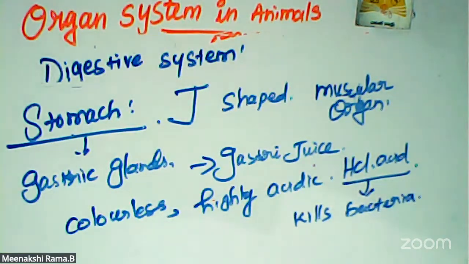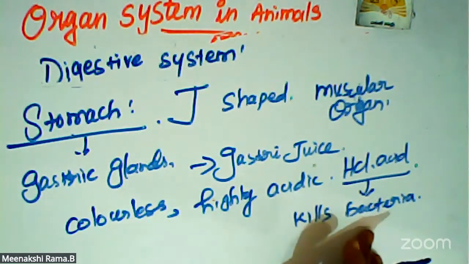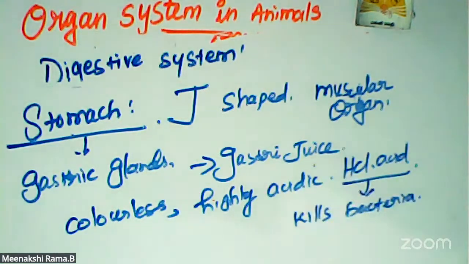We are swallowing different kinds of food materials, and we don't know how hygienic they are. Some bacteria and viruses are also swallowed each and every minute. That kind of bacteria is killed with the help of hydrochloric acid, which makes the medium acidic in nature.